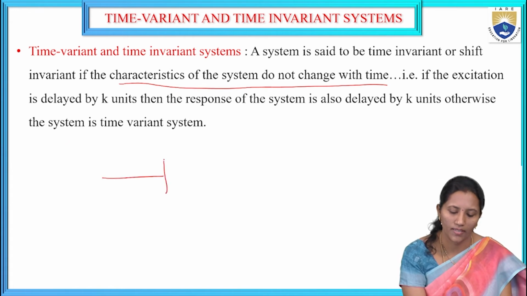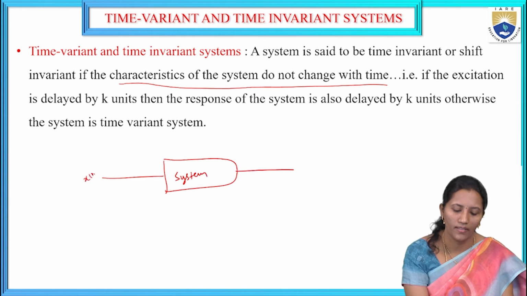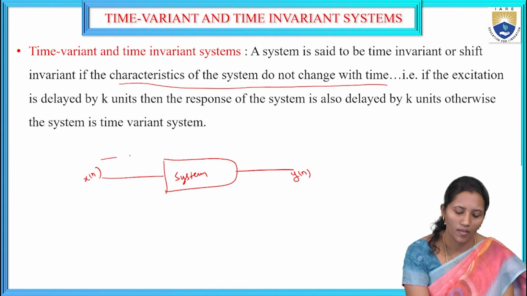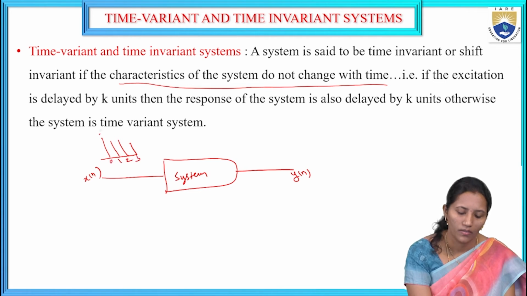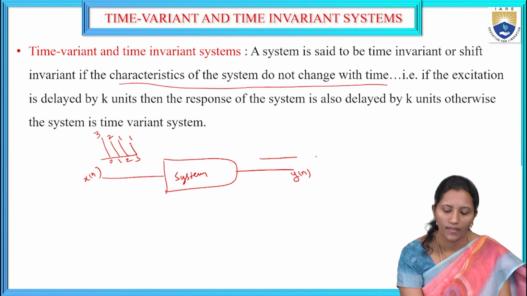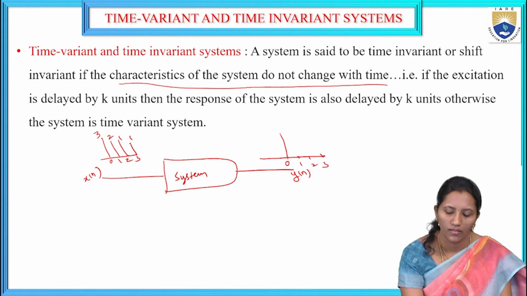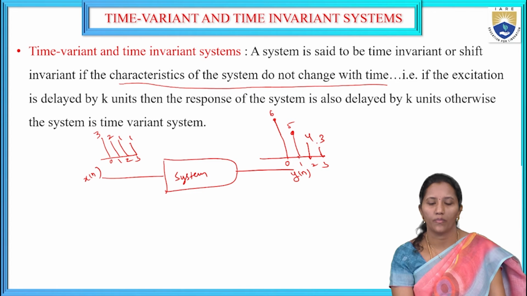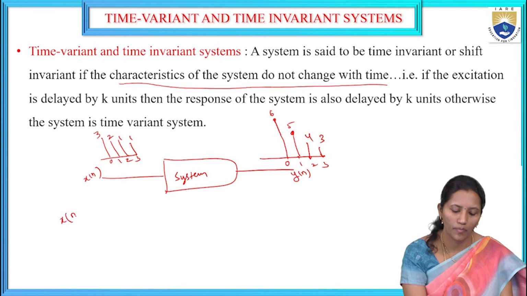For example, I am taking a system. Here this is x of n, and the response we get for x of n is y of n. For example, I am taking these samples 0, 1, 2, 3, 3, 2, 1, 1, and I am getting some output samples as the response.